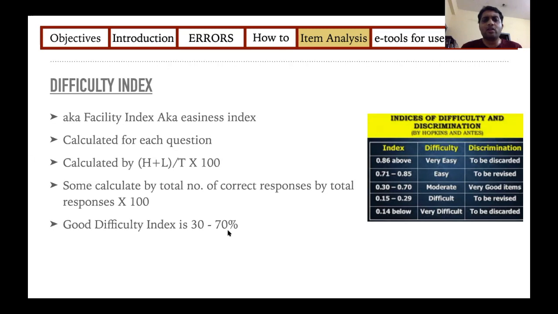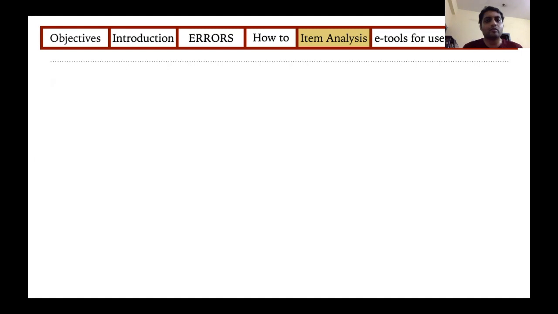Should we discard all the easy ones and the difficult ones? Some will say no. They believe that the easy ones, with a difficulty index above 70%, can be used in the beginning of your MCQ test, so that the students feel good and a little confident, and the extremely difficult ones can still be kept, so that there is a difference in marks between a very good student, a good student, an average student, and so on.